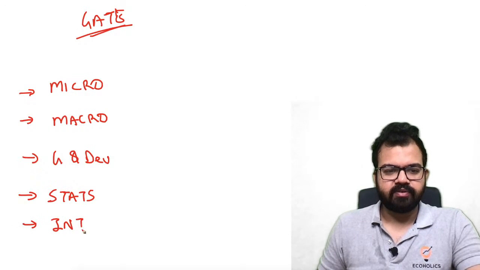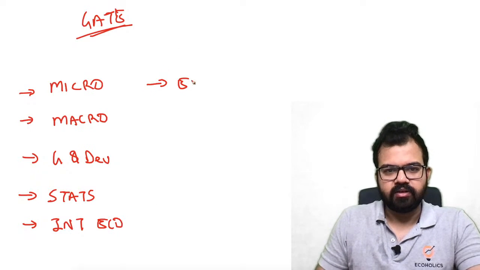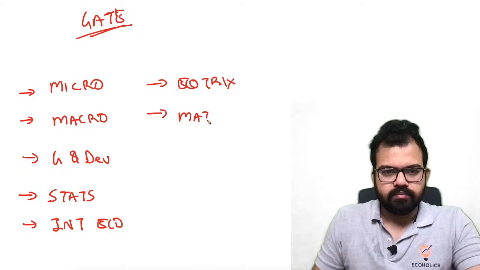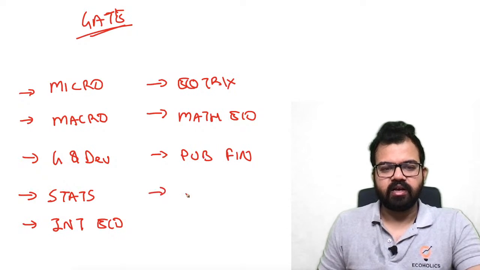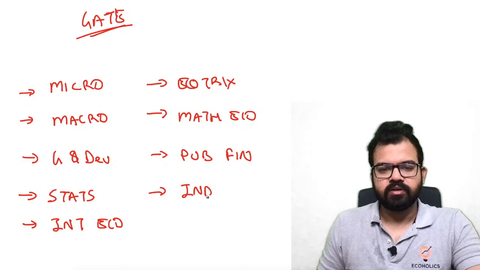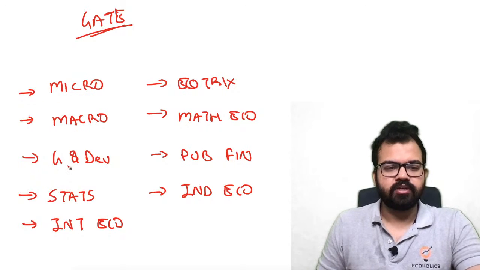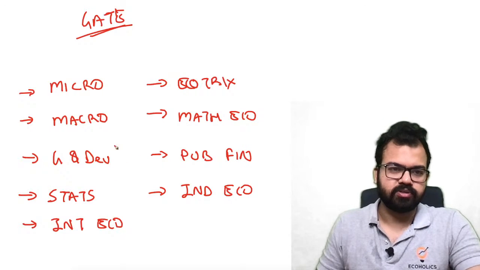Then on priority basis, international economics, then econometrics, then mathematical economics, then public finance, and at last you should focus on Indian economy. So these are the modules.